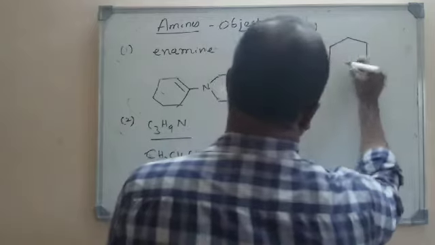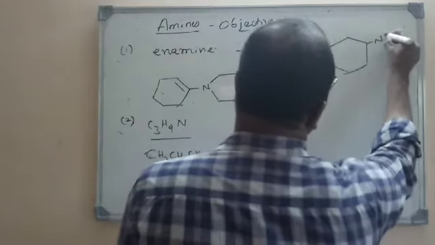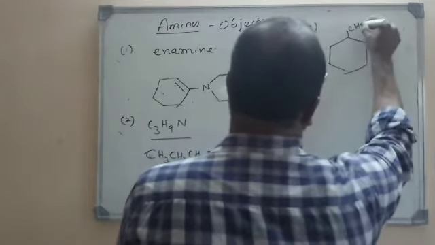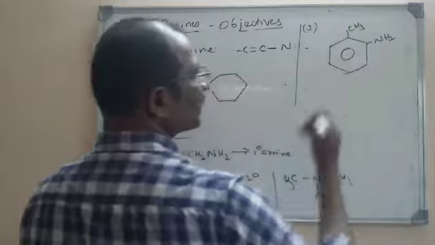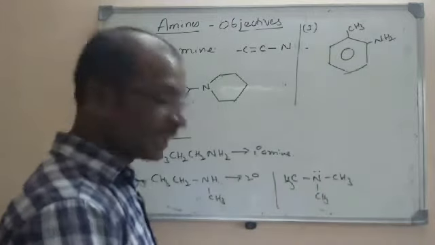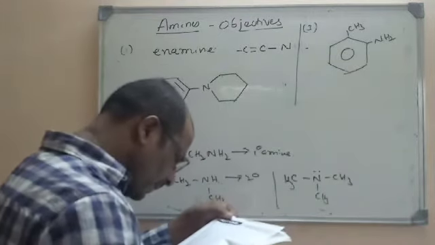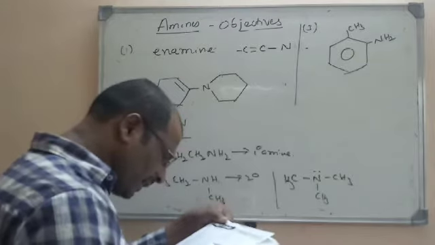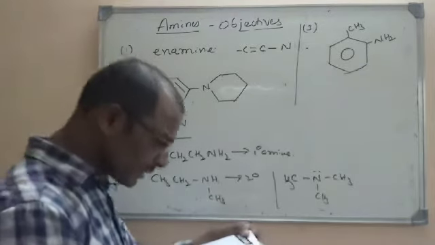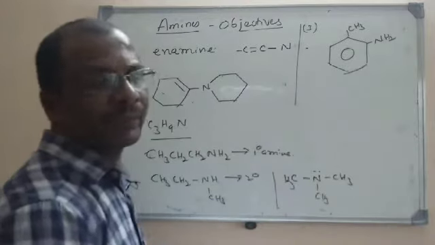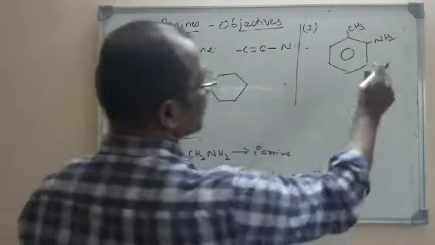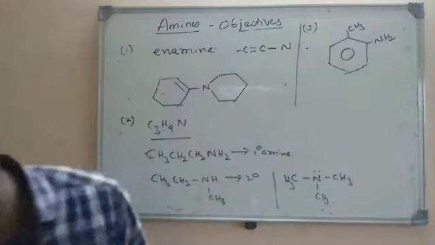Methyl benzene is called toluene. If we have an NH2 group on the ortho position, it is called orthoaminotoluene. It is not an explosive, so this is the right option. The third option is dynamite. Dynamite is one of the explosives. And the last option is trinitrotoluene, TNT. That is also one of the explosives. So this is not the explosive.